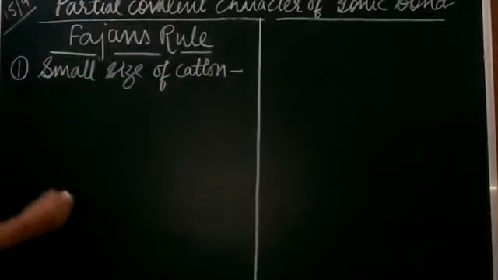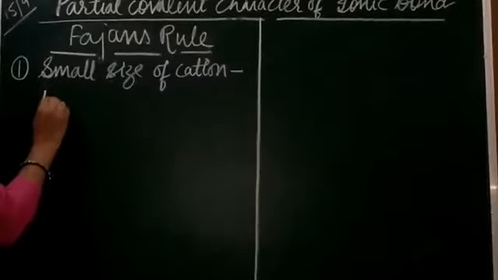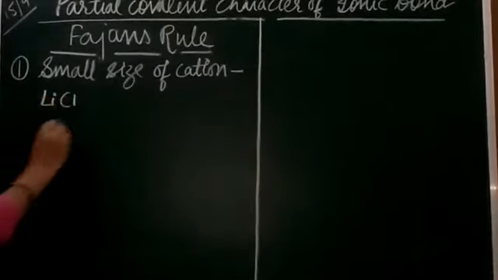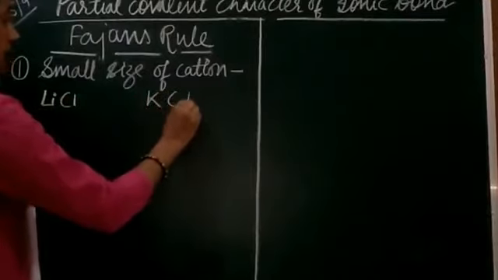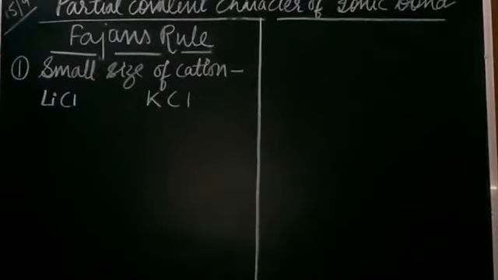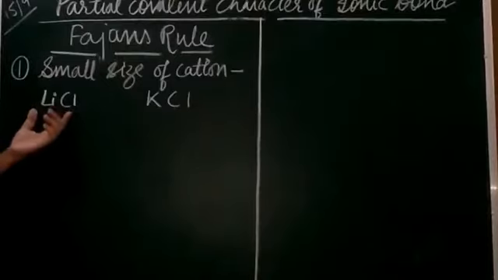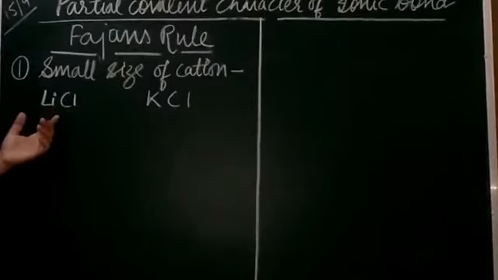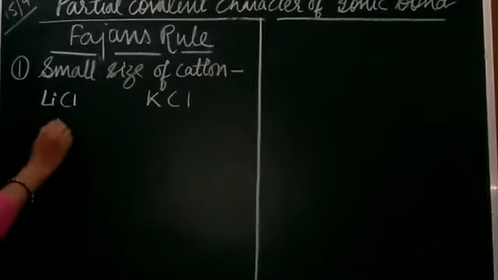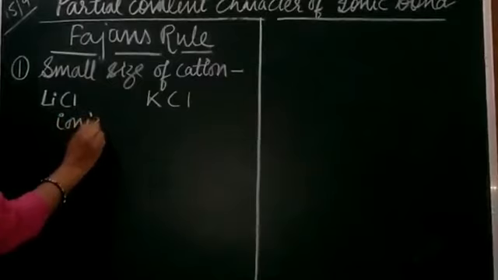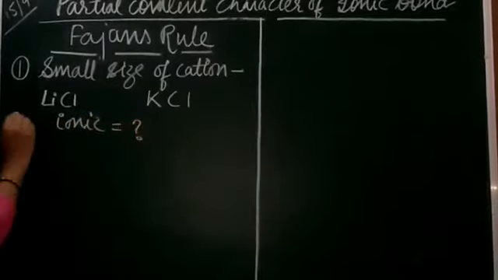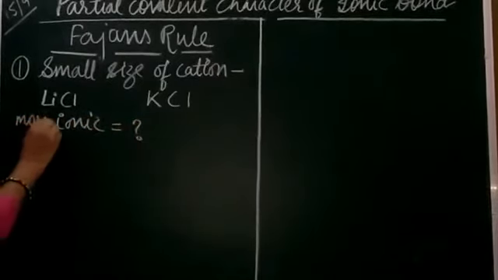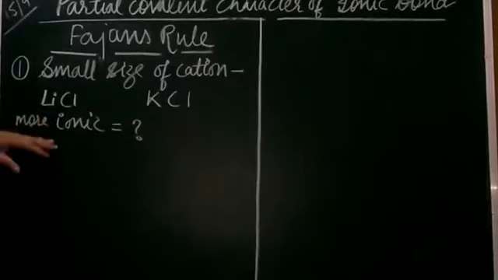Now students, if we take two examples here, one is lithium chloride, another is KCl, potassium chloride. If a question comes that we have to predict which compound is more ionic in nature, or which has more ionic character, generally what will happen?